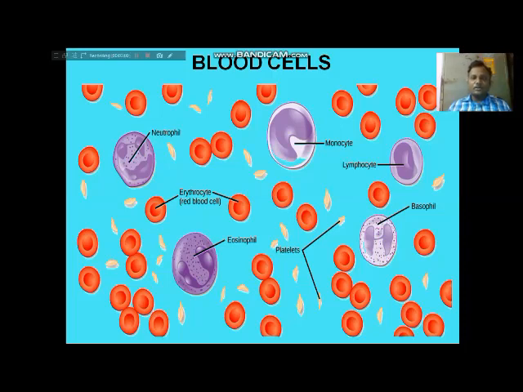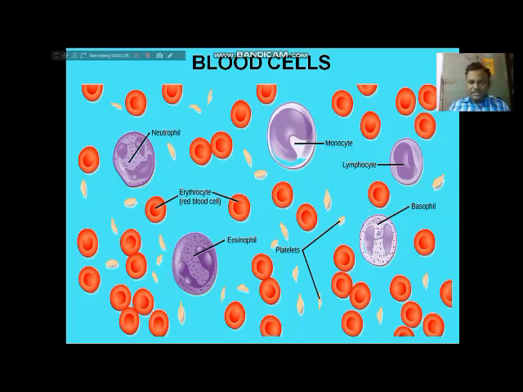Okay. Now what is the main function of these blood cells? They carry nutrients. They carry oxygen. They also carry some waste products. That means the main function of the blood is transport, and in that, the chief function is performed by red blood cells only.